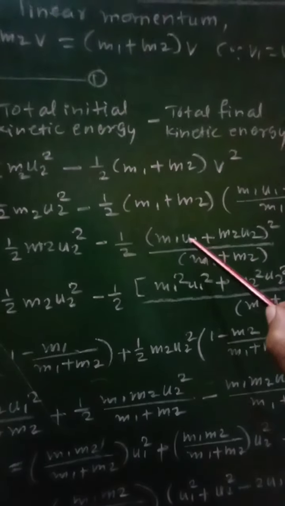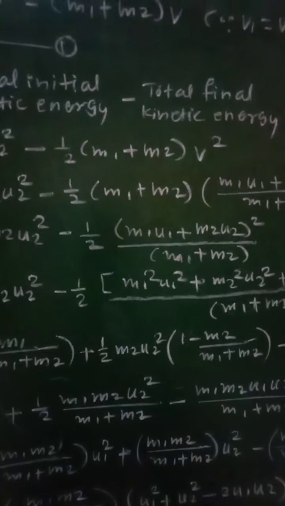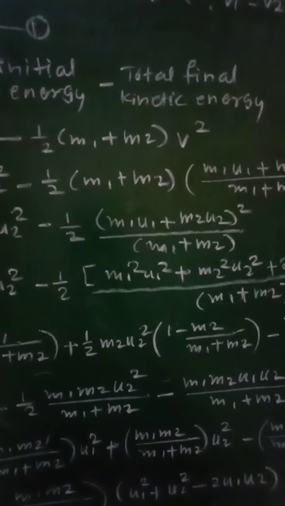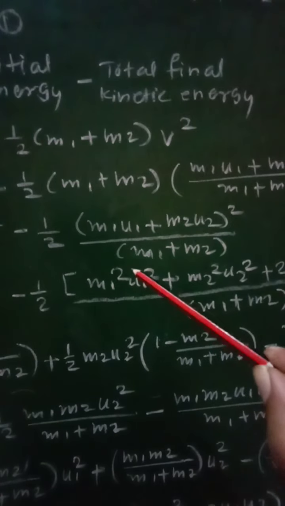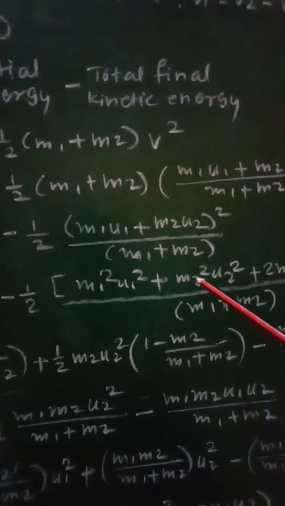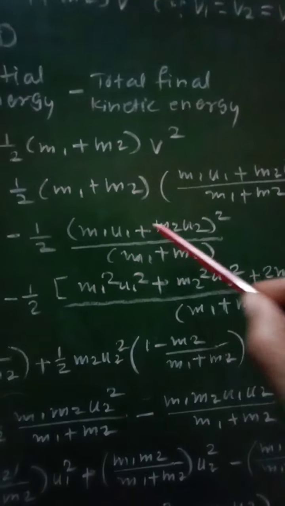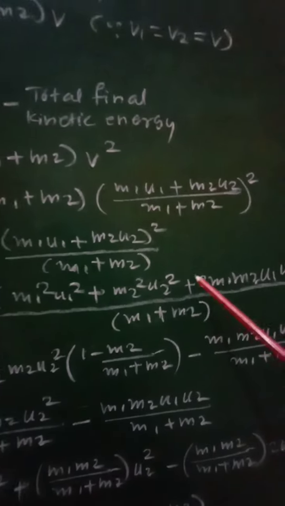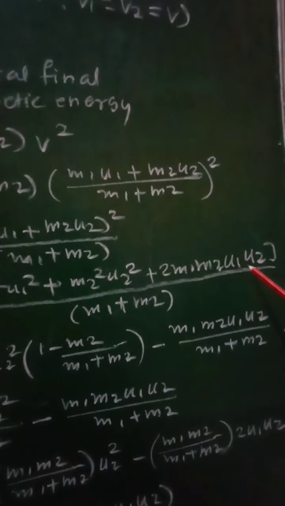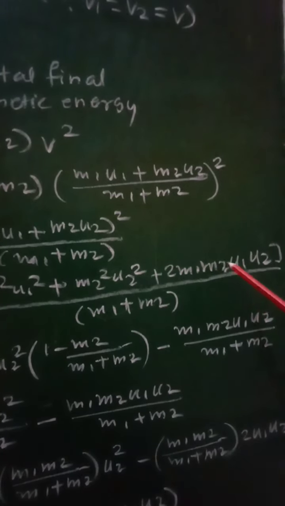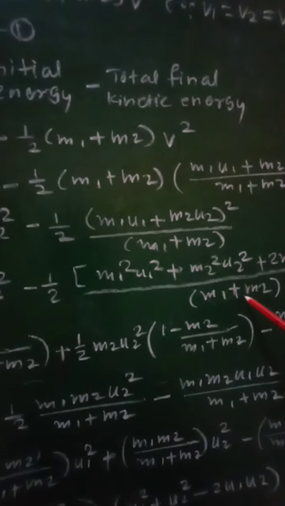Now this bracket will be expanded by using the formula (a plus b) whole square, that is a square plus b square plus 2ab, like this: m1 square u1 square plus m2 square u2 square, that is a square plus b square, and plus 2ab, that is 2 into m1 m2 u1 u2, divided by m1 plus m2 as it is.